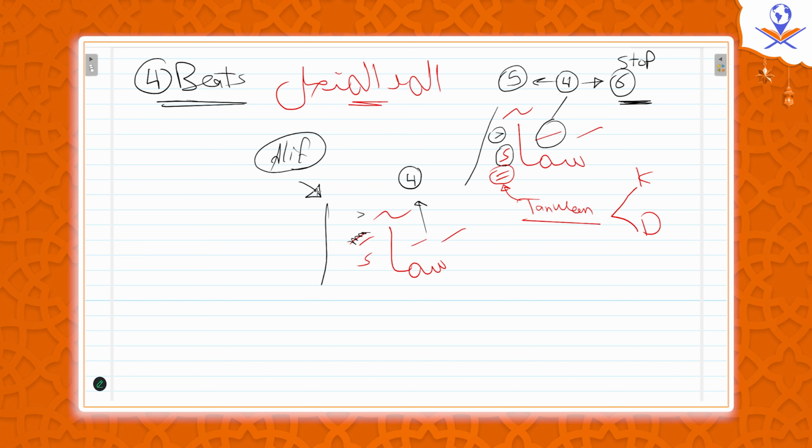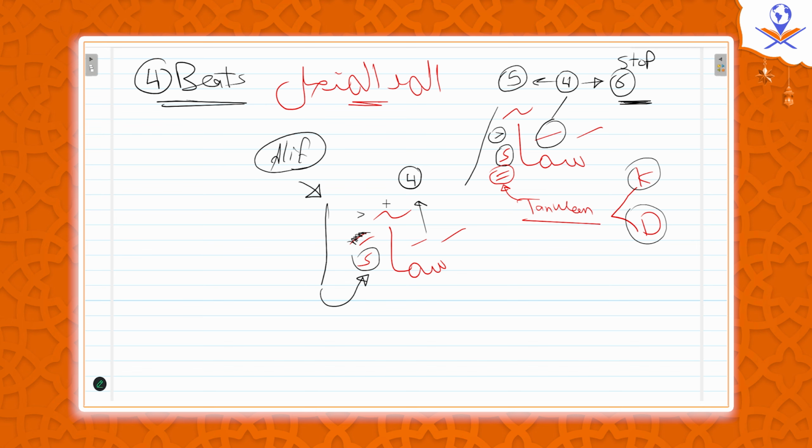But this alif is hidden. We don't write it. We read it, but we don't write it. Why don't we write it? Because Hamza has to be at the end. We never put something after the Hamza. That's only with Tanween with Fatha. But if it's with Kasra or Dhamma, we put Sukoon. If it's with Fatha, we cancel the Tanween. We apply only Fatha with Alif after. Sama'a. Get my point? And here you have only one option to make it 4 beats.